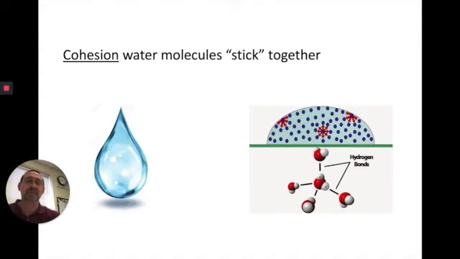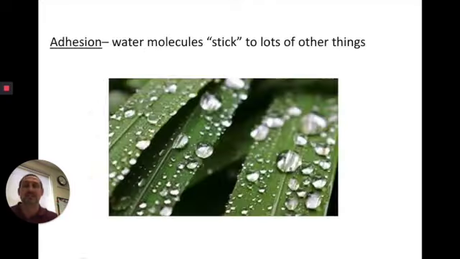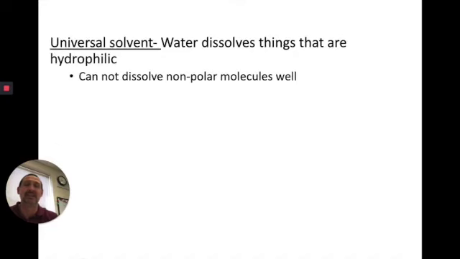Let's start with cohesion. It just means that water molecules stick together. They're sticking together because of those hydrogen bonds. So those hydrogen bonds form this attraction between the molecules. It causes drops or drips to form. It causes water to sort of mound up whenever it's on a surface. Adhesion just means it sticks to surfaces. So here you can see the drips or drops. Those are because of cohesion, but sticking to the grass itself, that's adhesion. It sticks to other things.